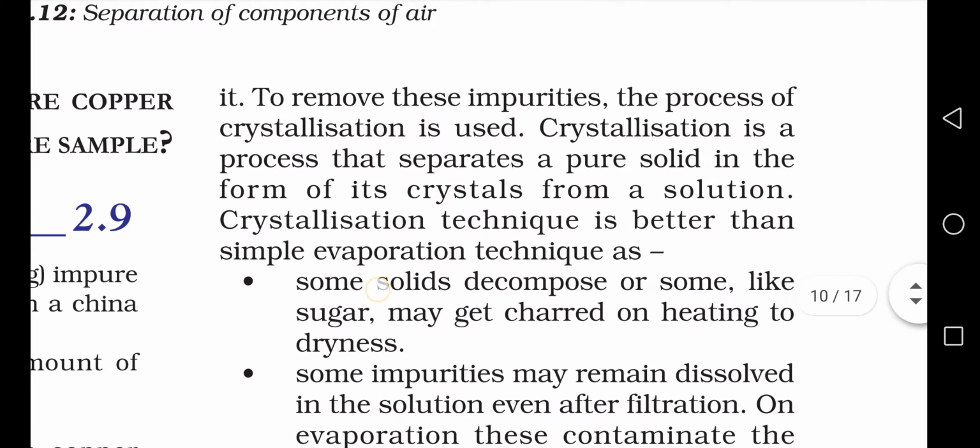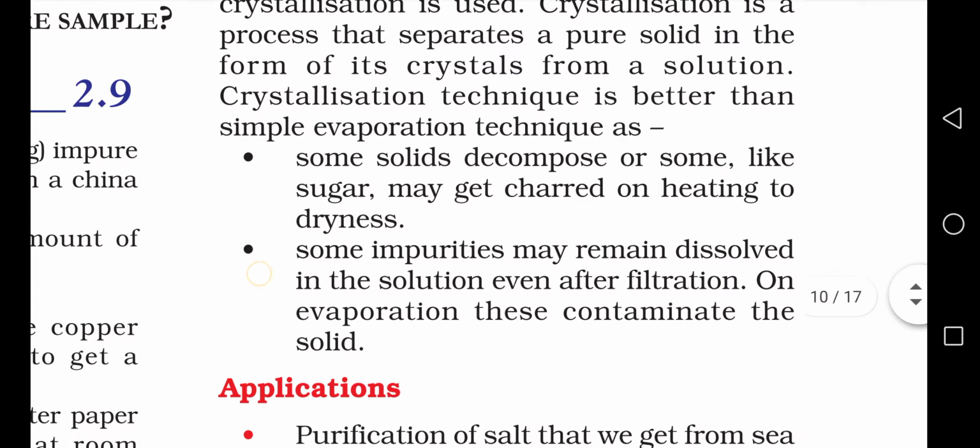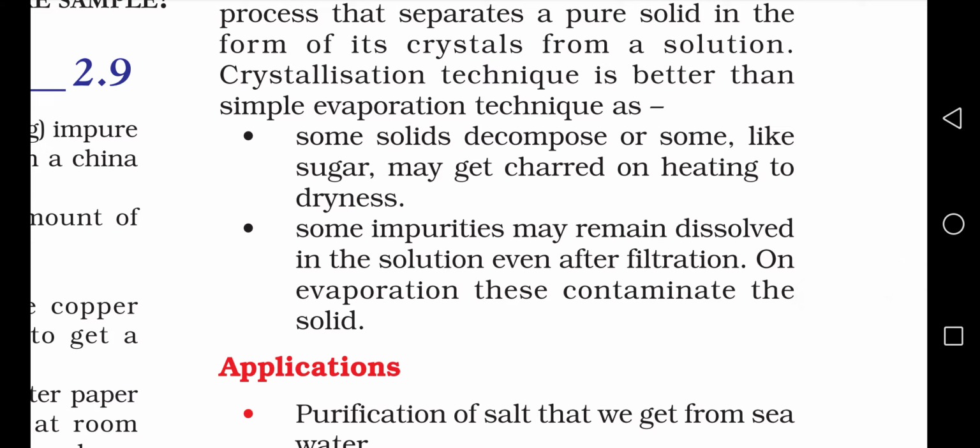So you can say crystallization is a process that separates a pure solid in the form of its crystals from the solution. Why do you say this process of crystallization is better than simple evaporation? Because some solids decompose on heating, like sugar, and become dry, right? And some impurities may remain dissolved in the solution even after filtration, but on evaporation these contaminate the solid. So therefore you need the process of crystallization.